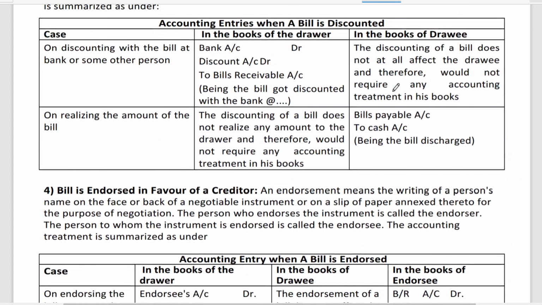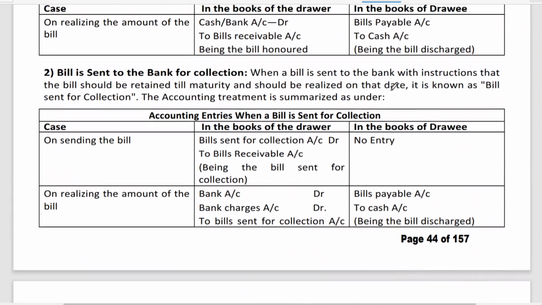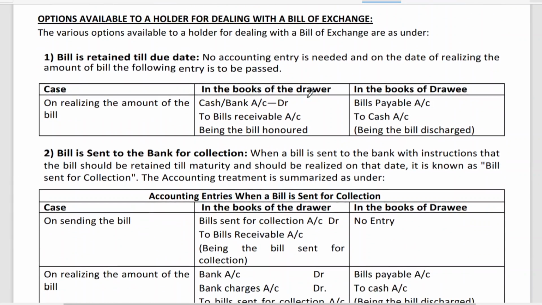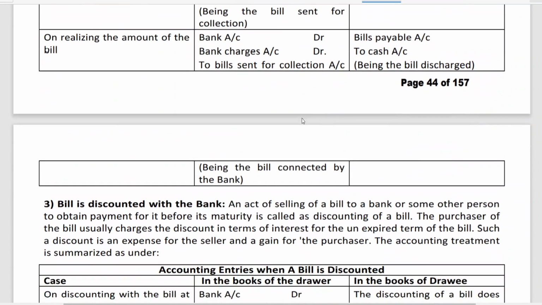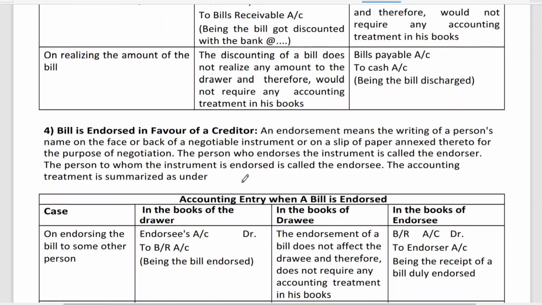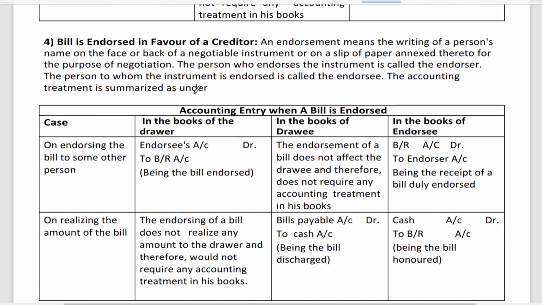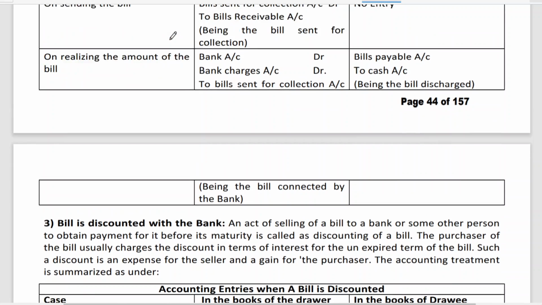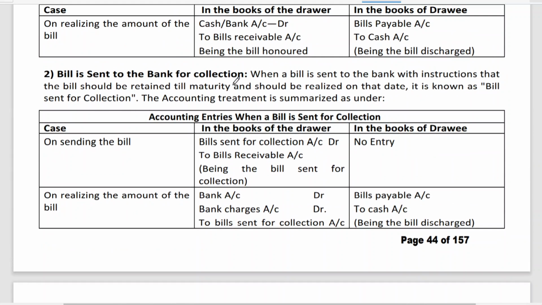I have already explained these things in the last class, in a detailed manner. If you want, you can even look at these things also. The only thing is that I told you situation 3 is endorsing the bill, whereas here he has given situation 2 as bill sent to bank for collection. That is the only difference.